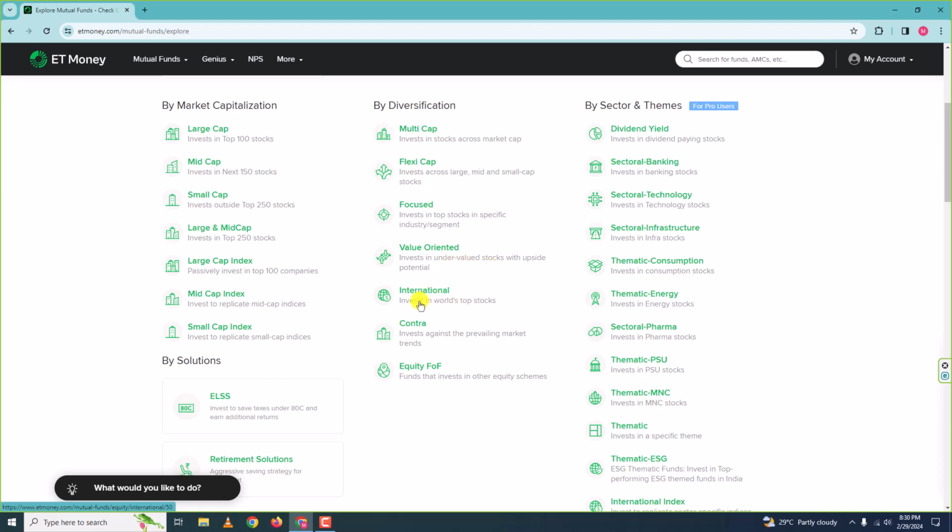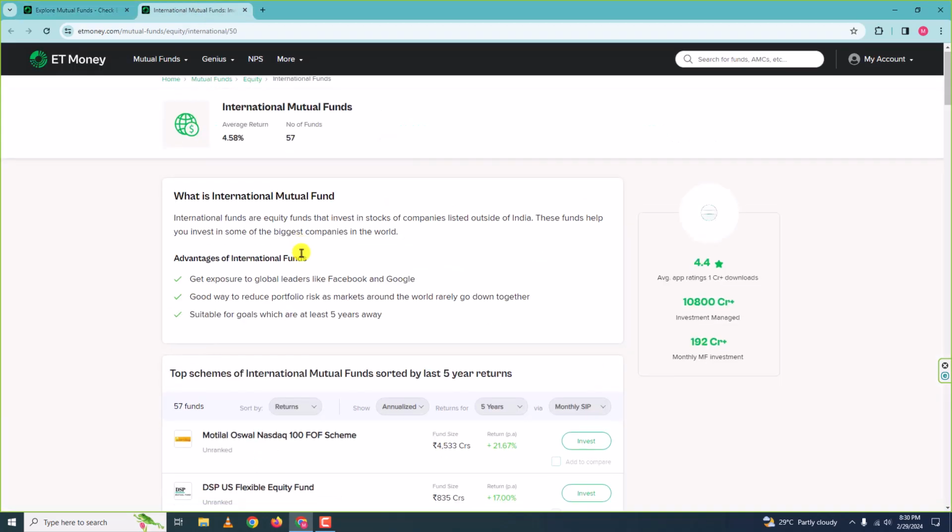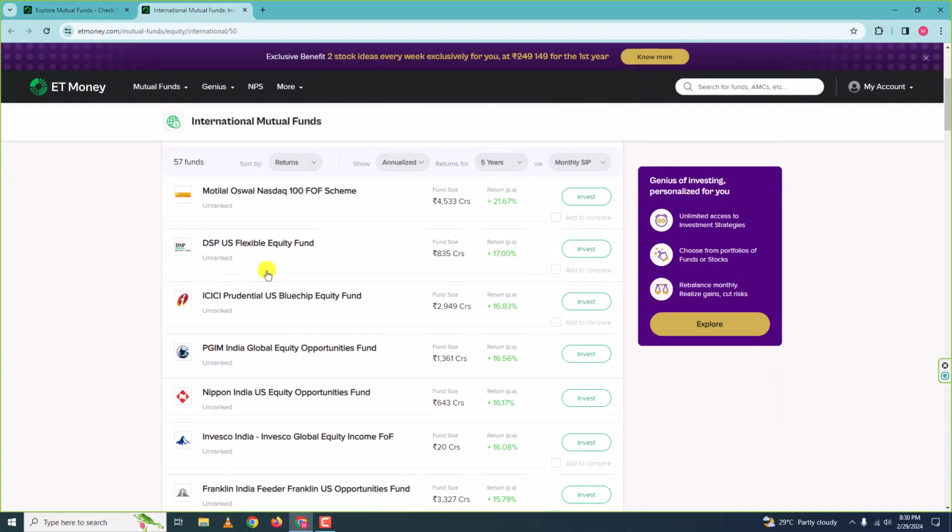Next, we have international mutual funds. If you want to invest in international companies, then you can invest in these mutual funds. Let me open this up and show it to you. So here we have a few mutual funds.